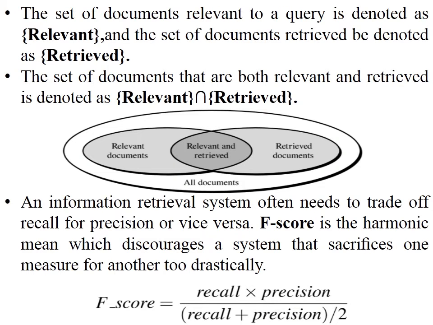Next, the set of documents relevant to a query is denoted as Relevant, and the set of documents retrieved is denoted as Retrieved. The relevant and retrieved documents are combined to form all the documents. Using these, you have to find the F score. The F score is a harmonic mean which discourages a system that sacrifices one measure for another too drastically. So the F score is calculated as recall times precision divided by recall plus precision.